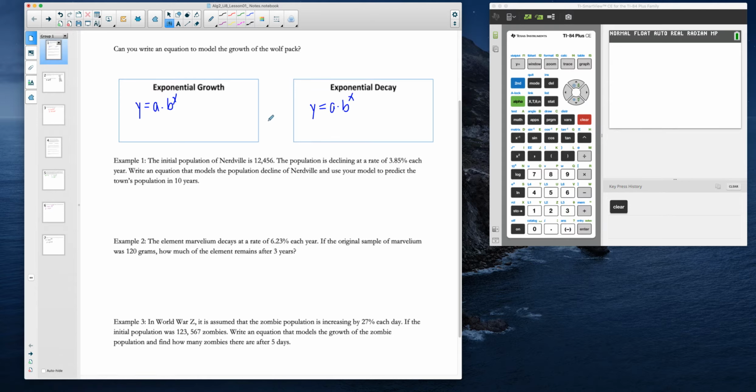And in both of our models, a is our original amount, or our initial amount, whatever we start with. So that's our initial amount, and it's the same in both cases. So how do we know if it's growth or decay? We have to look at our exponential. If b is greater than 1, it's exponential growth. Now, when we think about exponential decay, we sometimes just say that b is less than 1,